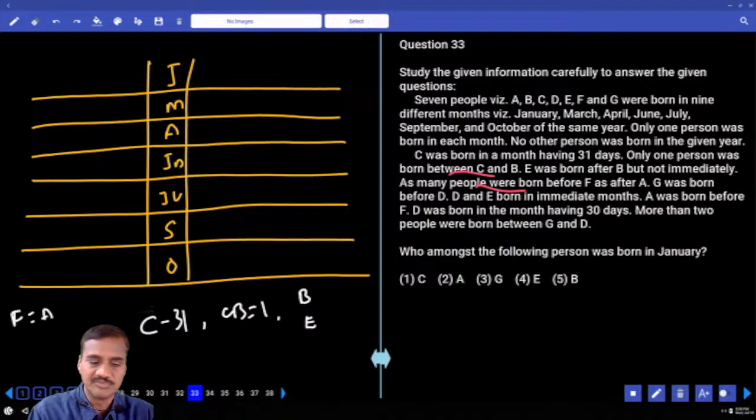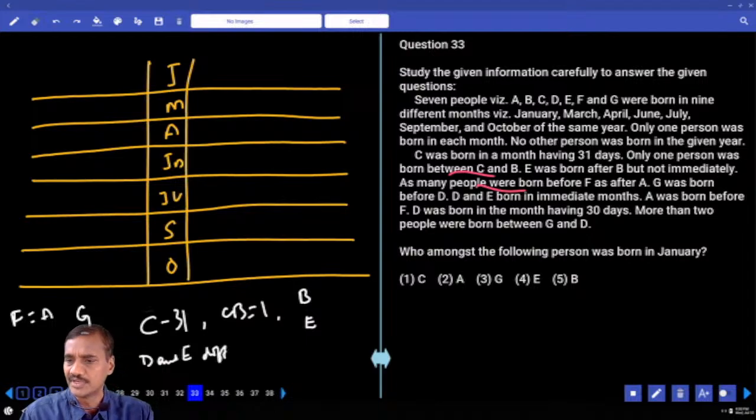And G was born before D. Where is this G? G is born before D. D and E were born in different months. D and E were born in immediate months. Okay, D and E, immediate.